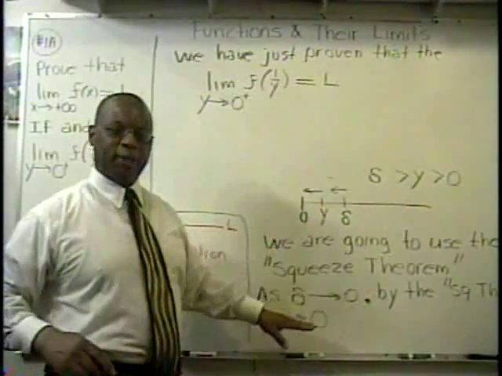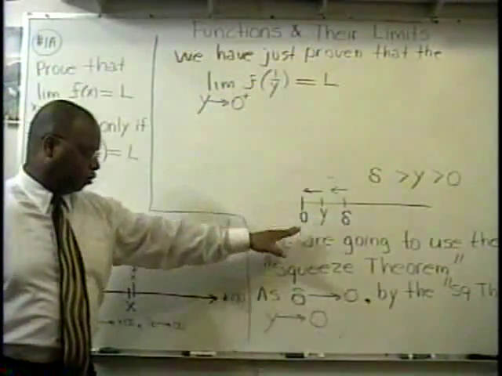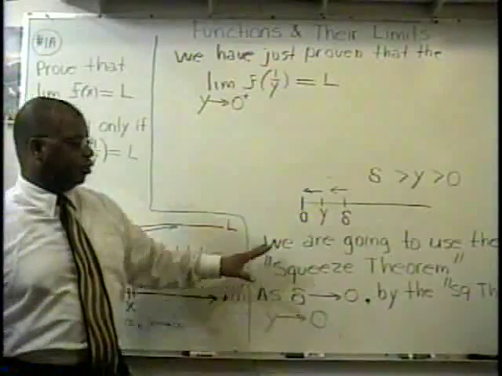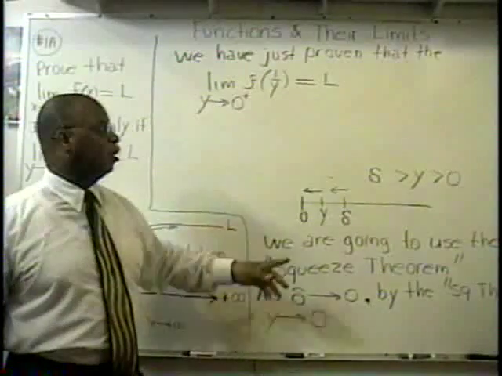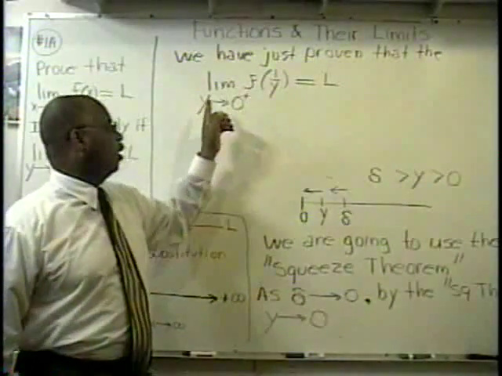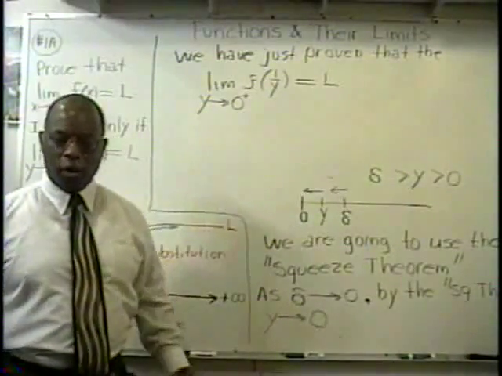So this wraps up the proof, and this allows us to conclude, yes, that the limit of f of 1 over y as y approaches 0 from the right is indeed equal to L.